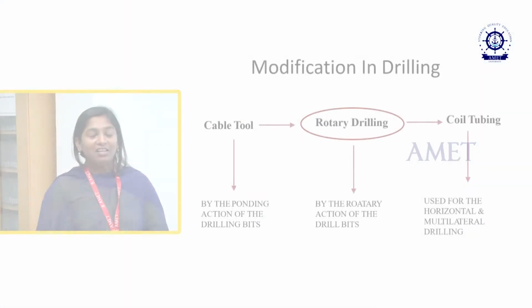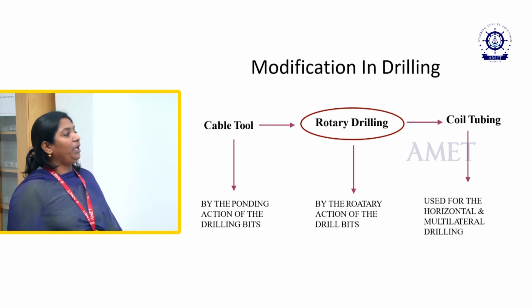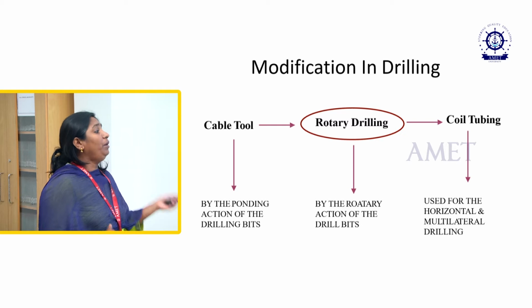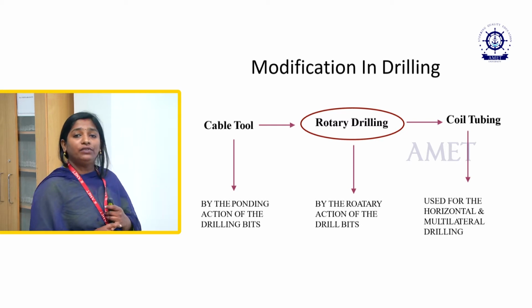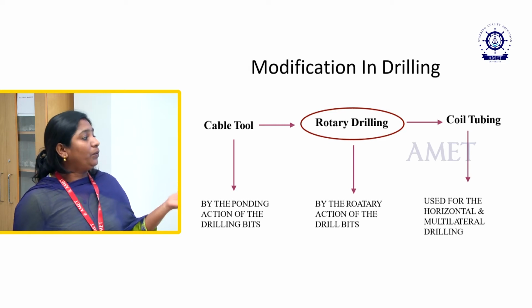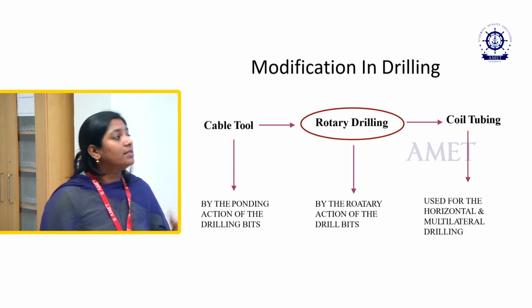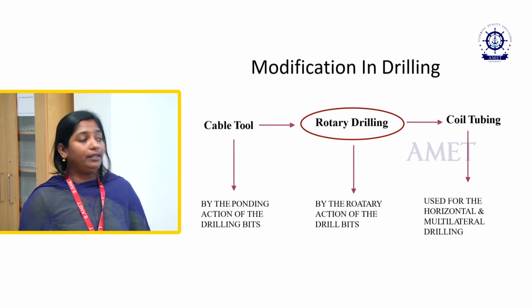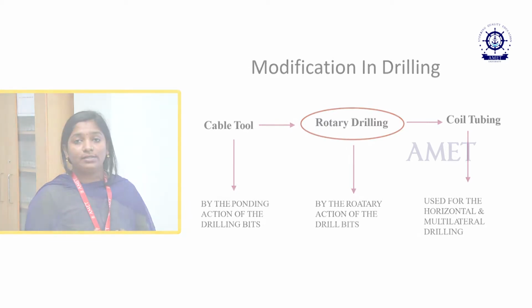In modification in drilling, we have cable tool, rotary drilling and coil tubing. Cable tooling works by the pounding action of drill bits, and we go for rotary drilling by the rotary action of drill bits, and coil tubing is used for horizontal and multiple lateral drilling.